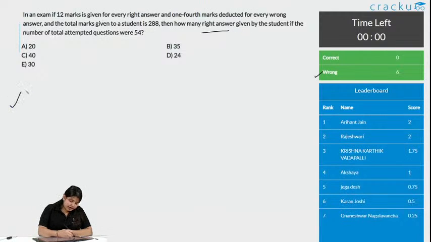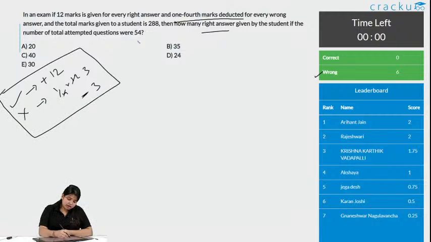Okay, for every correct answer in the examination, you are given plus 12. For every wrong answer in the examination, it is getting deducted 1/4. Like in IBPS, for every one correct answer you get 1 mark, and for every wrong answer you lose 1/4, that is 1/4 of 12, and that is 3. So you will get -3. This is the data given. Number of questions he attempted is 54. So, what is the total marks? For how many marks he attempted the questions?